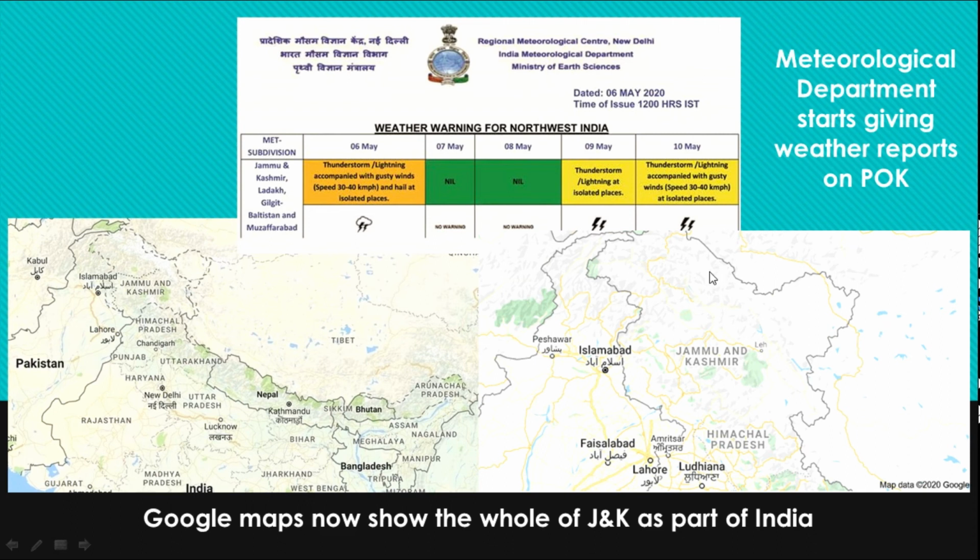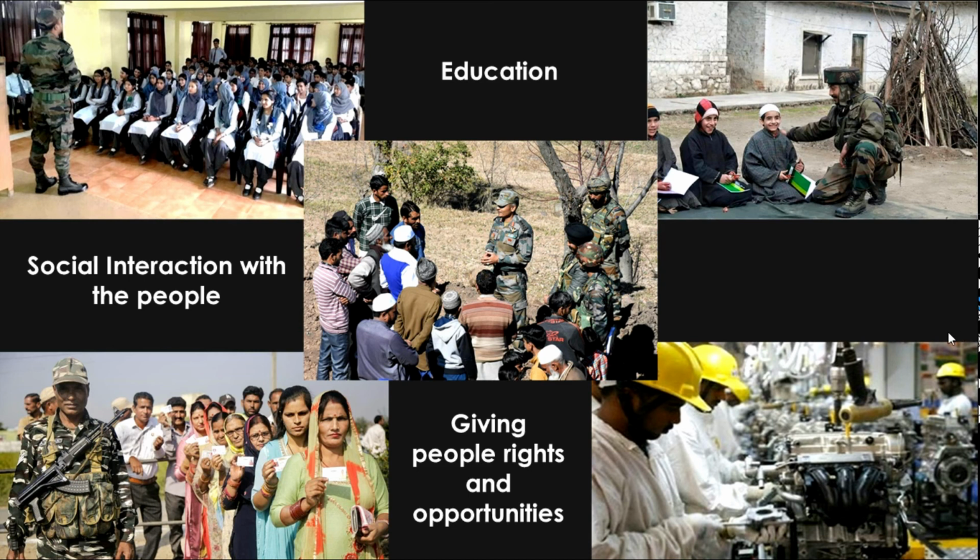Now, this is a slide that shows several of the steps that have been taken to declare Kashmir as a part of our nation. So this is the Google Maps. The Google Maps now show the whole of Jammu and Kashmir as a part of India, and the meteorological department now gives the weather reports on the parts that Pakistan holds. Now, what we can do is bring the Kashmiri people into the mainstream: education, social interaction with people, and giving people rights and opportunities.